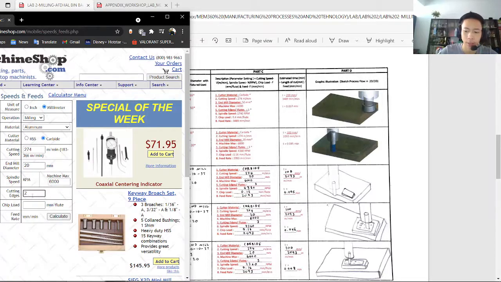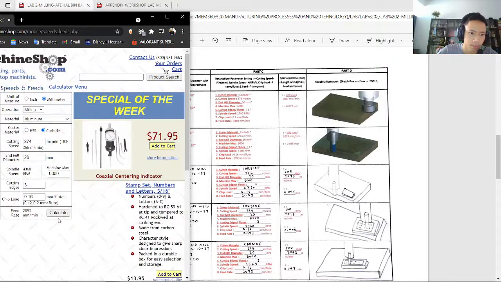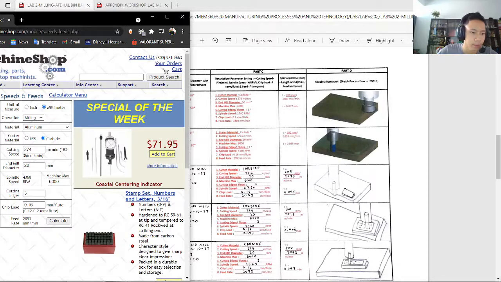Cutting edges, 3. The chip load is 0.16, and then we calculate for the feed rate, and there you have it. The feed rate is 2093 millimeter per minute.